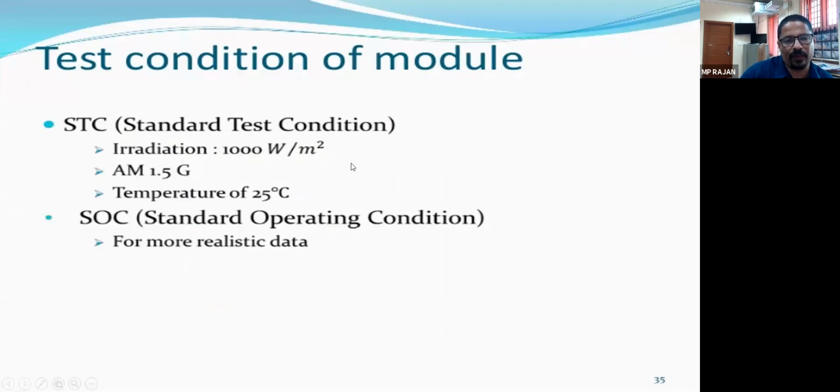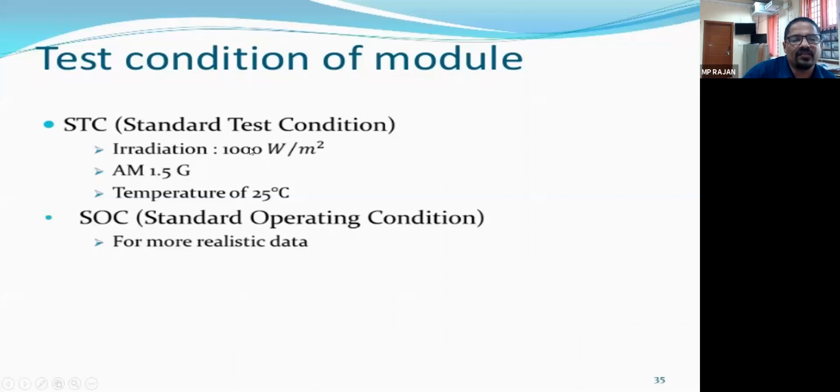When you purchase a solar panel, turn to the back side and you can see a table where the maximum power, current at maximum power IMP, voltage at maximum power VMP, VOC, ISC, and fill factor, everything will be displayed. And how are they testing? The Ministry of New and Renewable Energy has set some standards. So whatever parameters and data they give is tested at standard test condition.